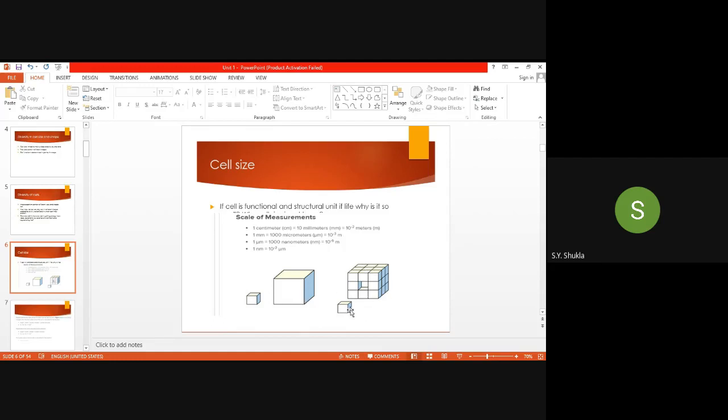Because of the small cell, more surface area is available, and why is a large surface area needed? To absorb nutrients from the outer environment to the inside. Because of this, more area is available to absorb small molecules. That area is not available in the largest cell. So nature's choice is that the cell should be small, not large.